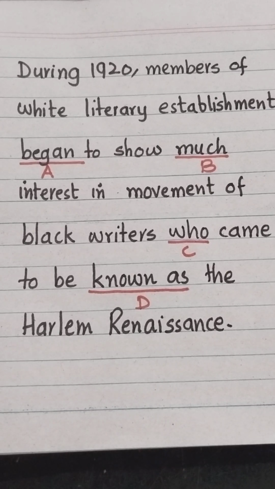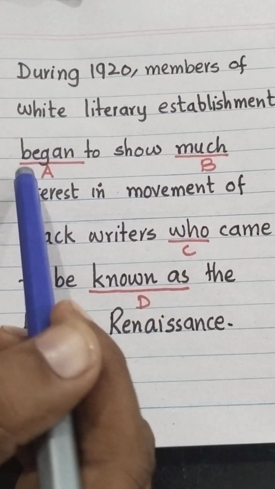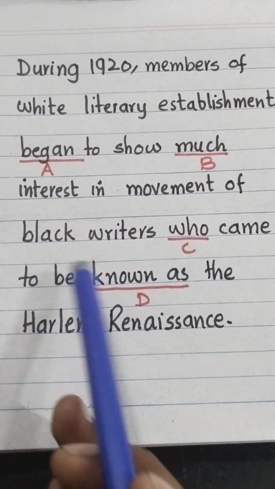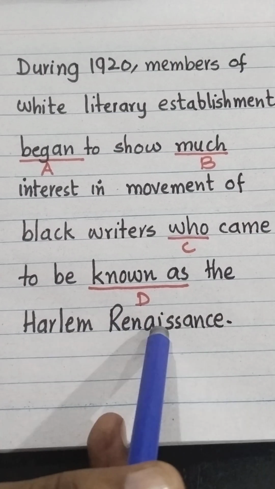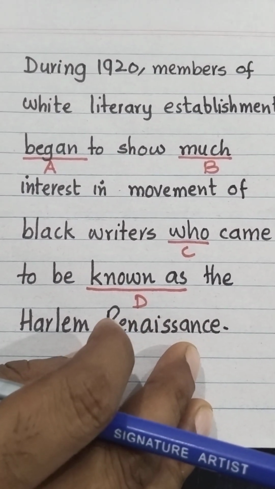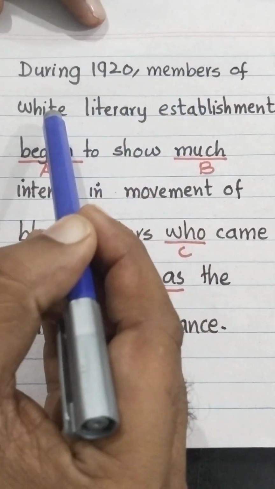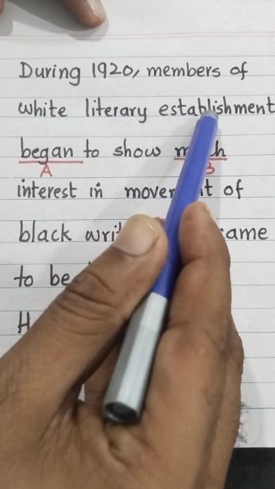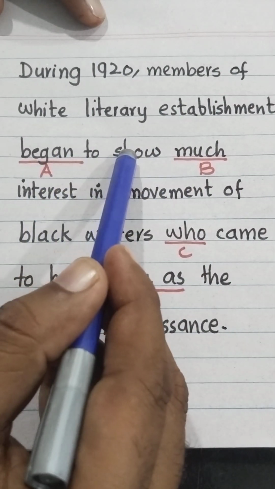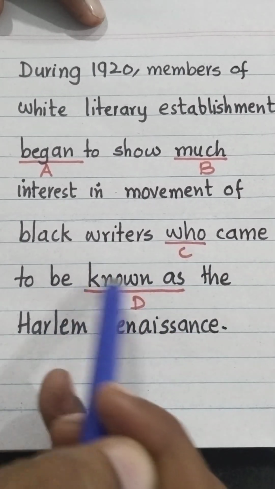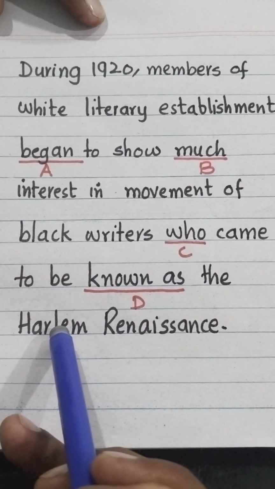Let's find the mistake in this sentence. During 1920, the members of literary establishment began to show much interest in movement of black writers who came to be known as Harlem Renaissance. अब यहाँ पे हमने मिस्टेक को पॉइंट आउट करना है. ड्यूरिंग 1920 द मेंबर्स ऑफ वाइट literary establishment began to show much interest in the movement of black writers who came to be known as the Harlem Renaissance.